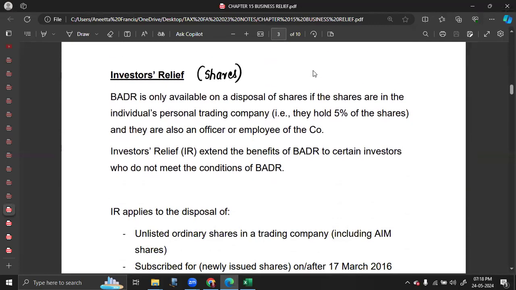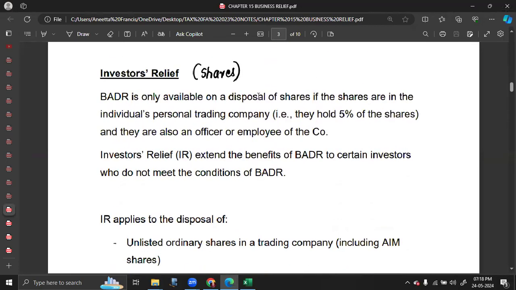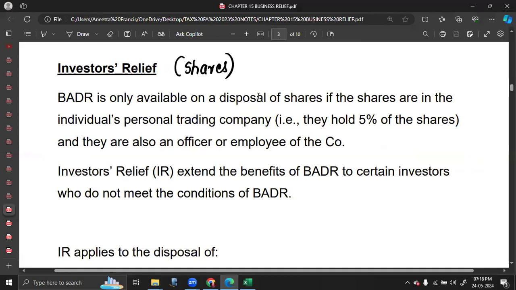Next one is investor relief. Now, investor relief is available for disposal of shares for individuals. It should be your personal trading company, but you should not be an employee of that company. For BADR relief, it should be your personal trading company and you should be an employee of the company. But for investor relief, it should be your personal trading company, but you should not be an employee of that company.